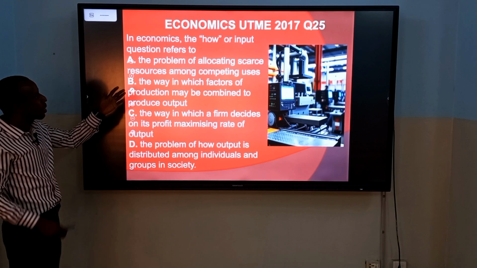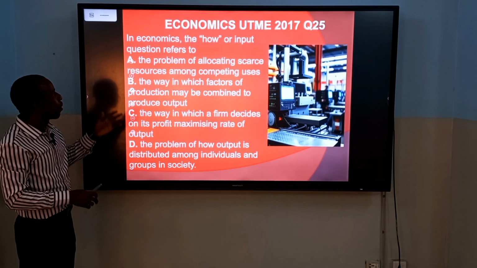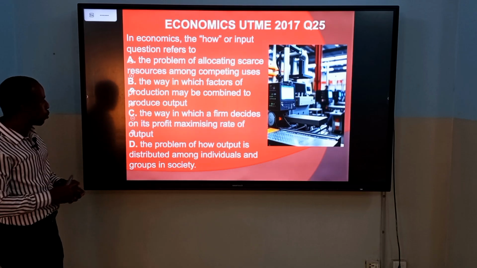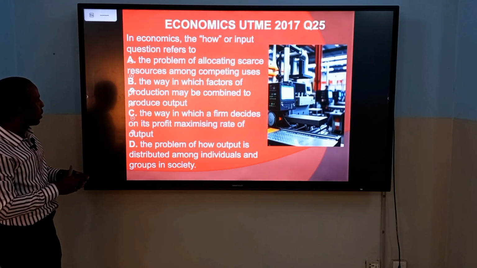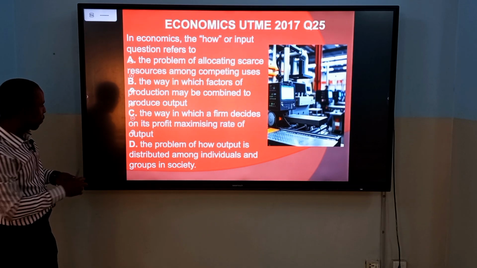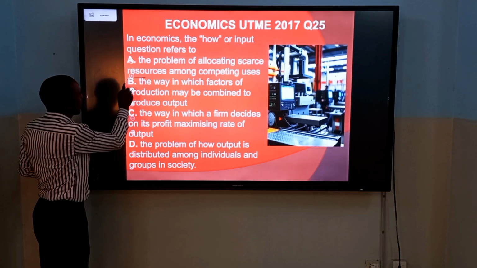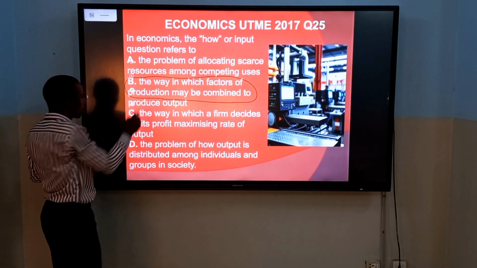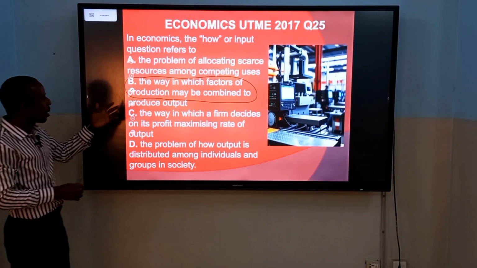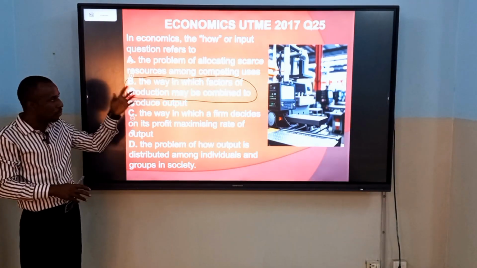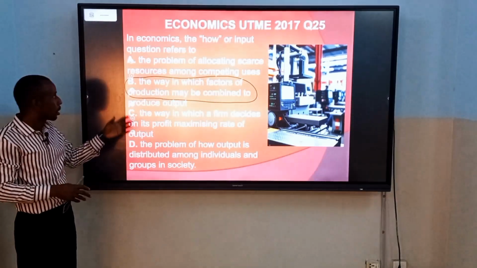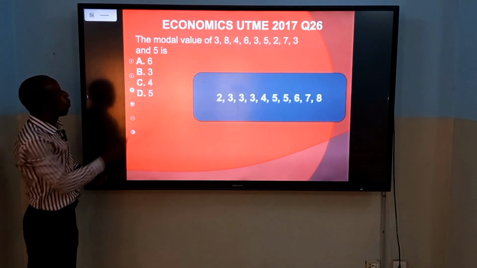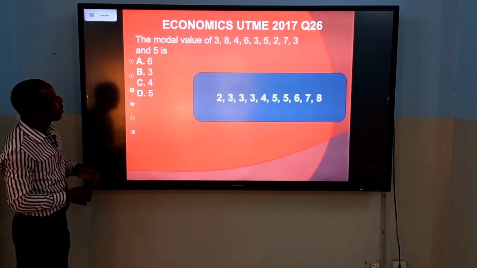Question 25 in economics, the how or input question refers to the way in which factors of production can be combined to produce outputs. That's option B. How you can combine the various factors of production, both the fixed and the variable factors, in order to produce outputs. We have the next question.